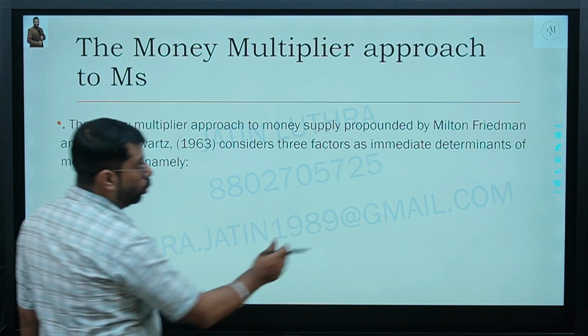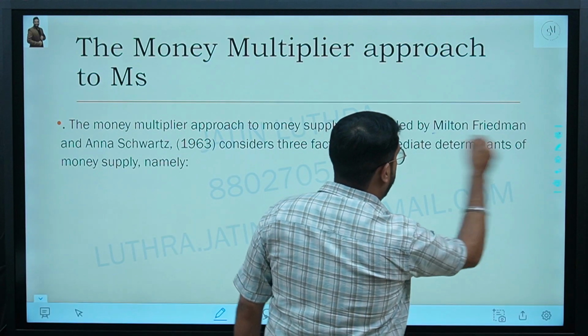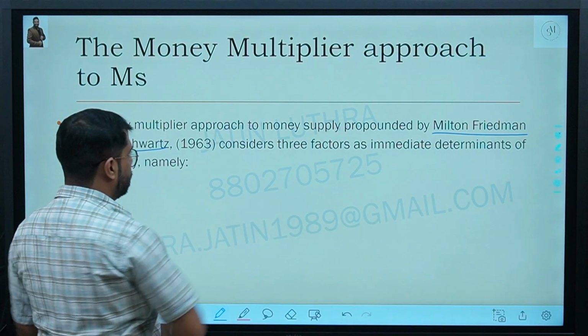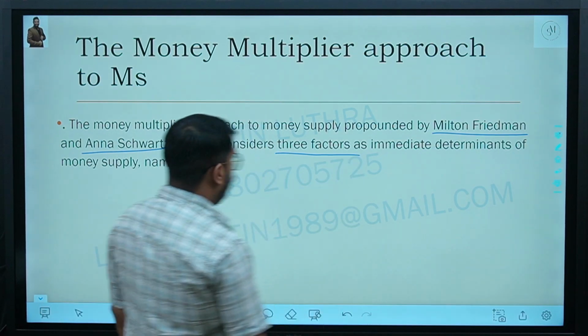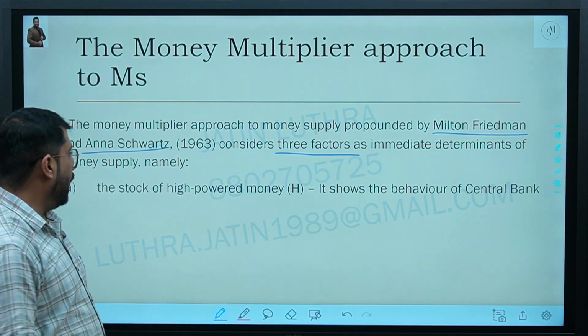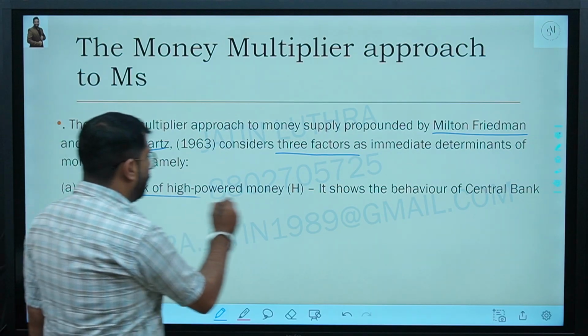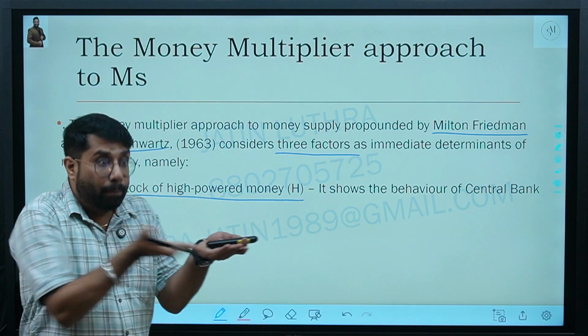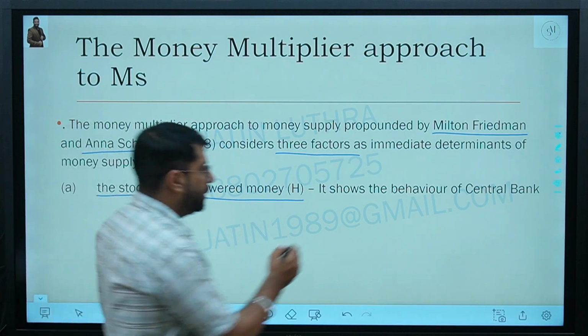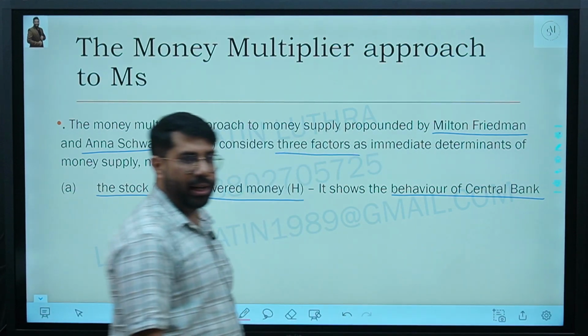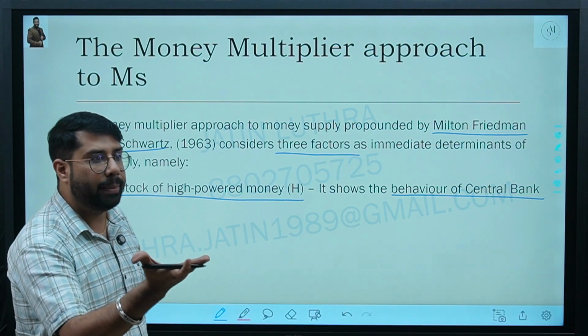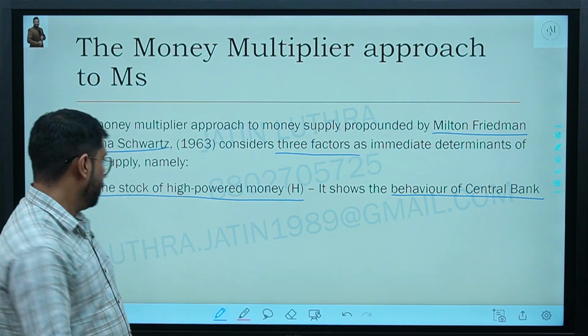So, according to Milton Friedman and Anna Schwartz, the 3 determinants of money supply are, first, the stock of high powered money. It means how much monetary base you have. That is the behavior of the central bank. Yes or no? Who will create the monetary base? High powered money, central bank.